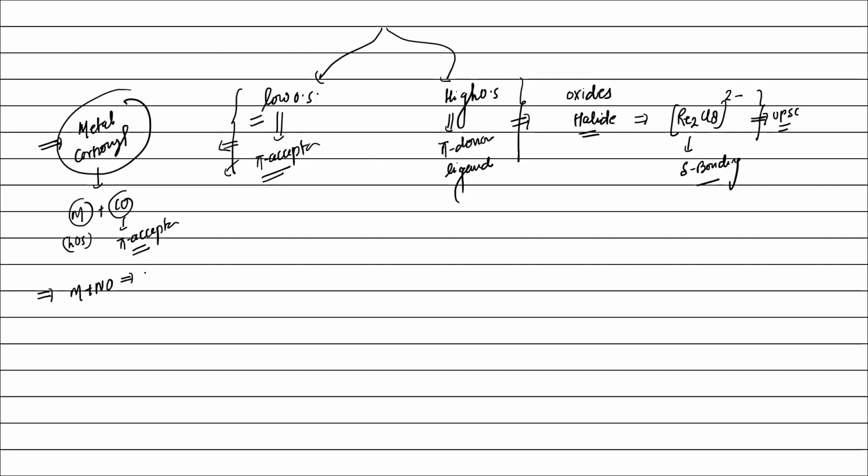ठीक है, तो मेटल कार्बोनिल. Similarly, when metal binds with nitrosyl ligand, then another kind of complex is formed, that is called metal nitrosyl, right? चलिए, अब first we are going to study metal carbonyls. Metal carbonyls are complexes in which there is metal present along with carbonyl ligand. Bonding देख लेते हैं, bonding in metal carbonyl.